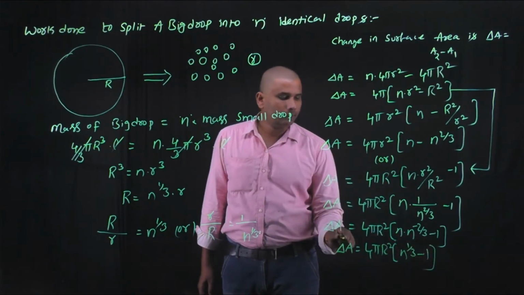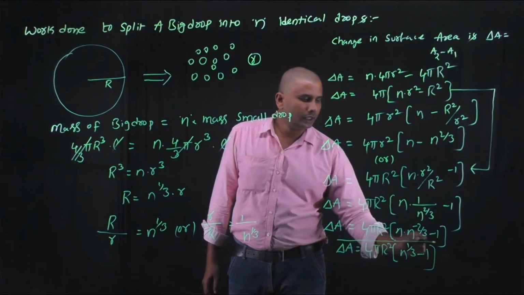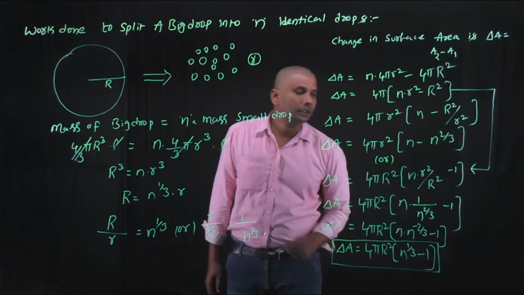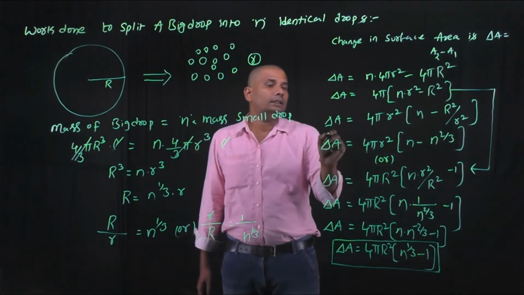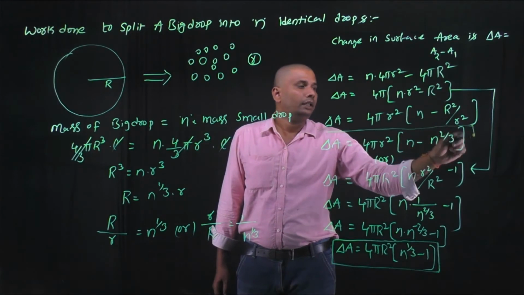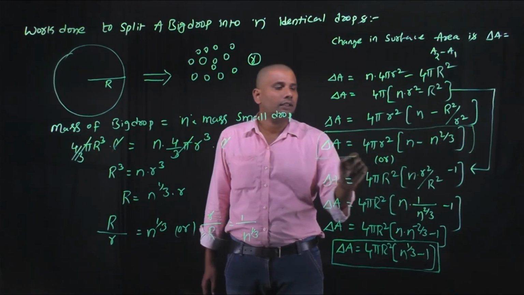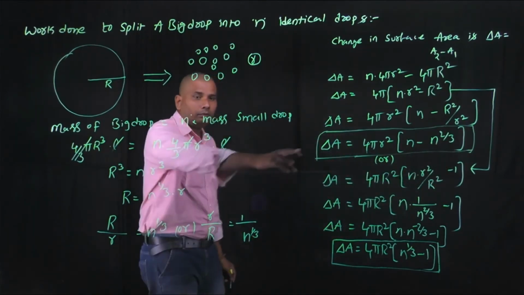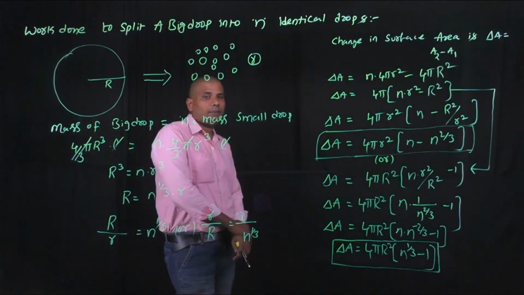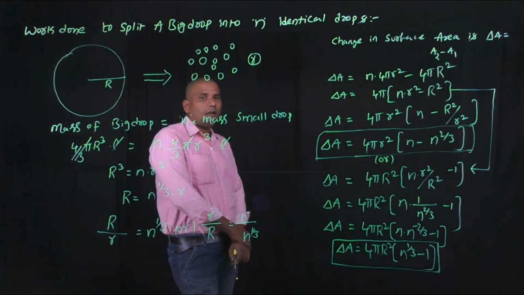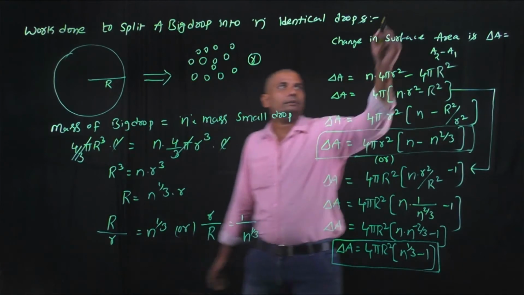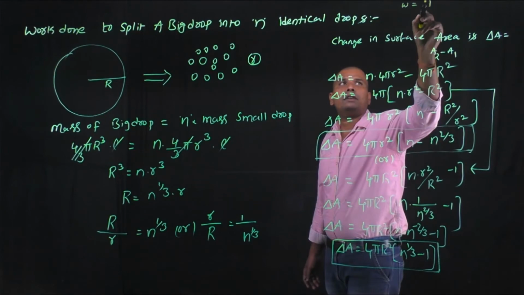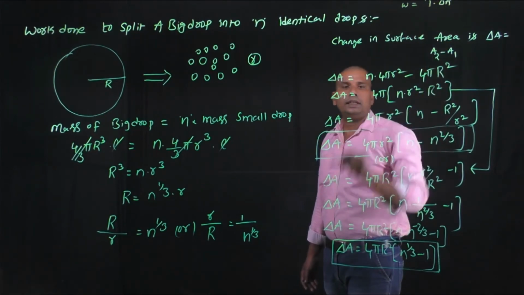This is the change in surface area in terms of radius of the big droplet, and this is the change in surface area in terms of radius of the small droplet. From these two equations we can write the expression for the work done, and the formula of the work done is simply W equals surface tension into change in surface area.